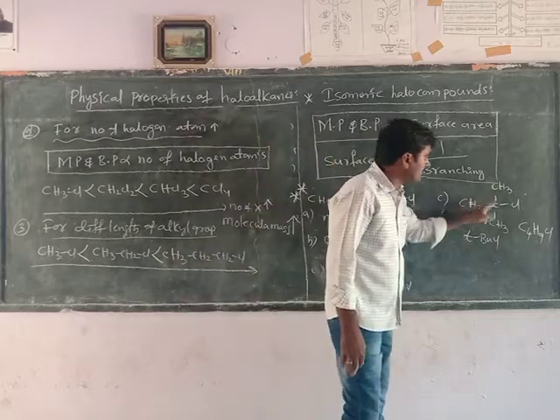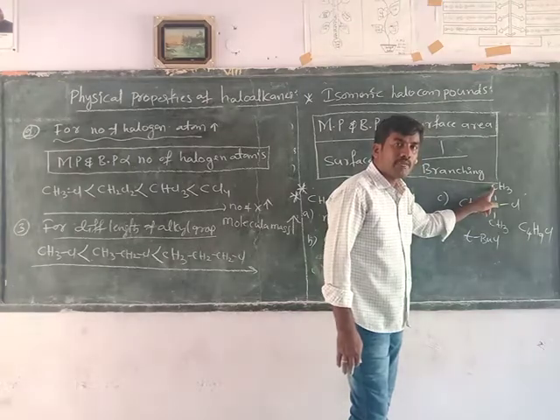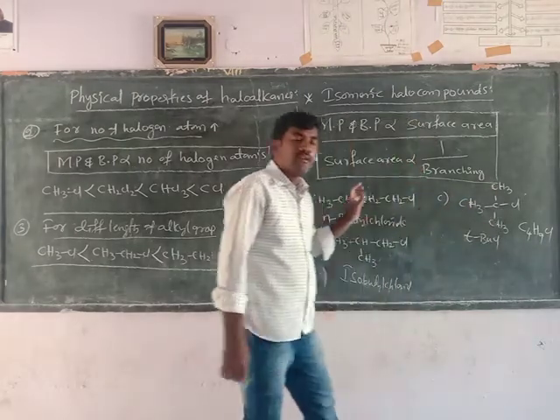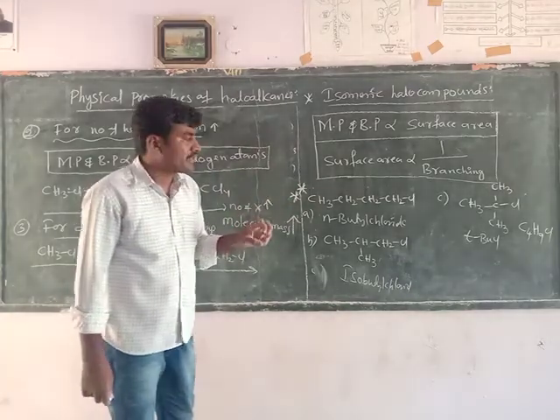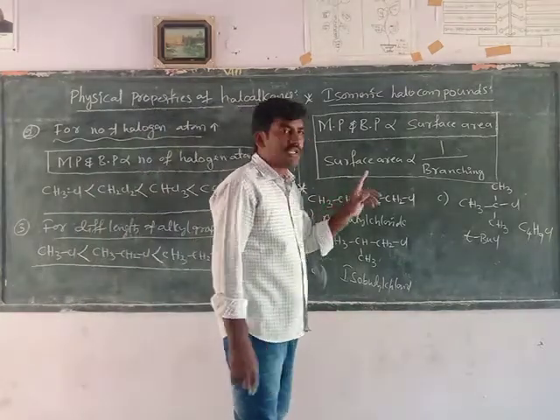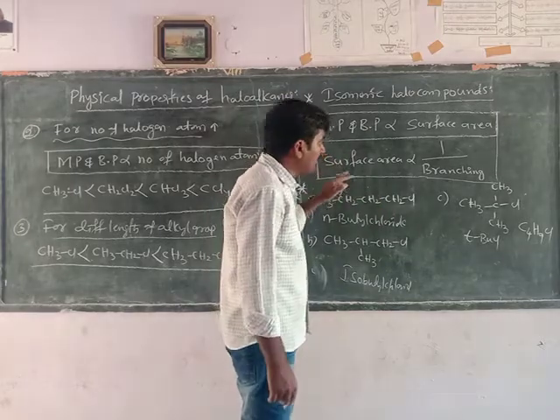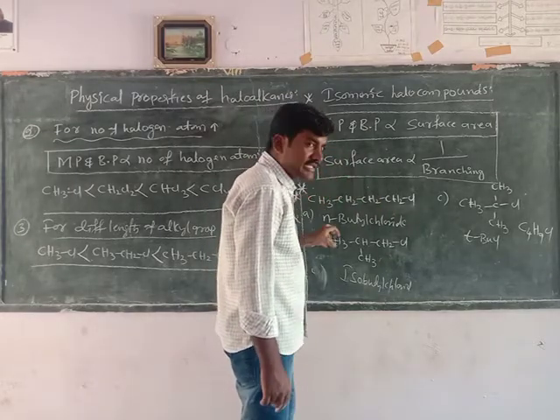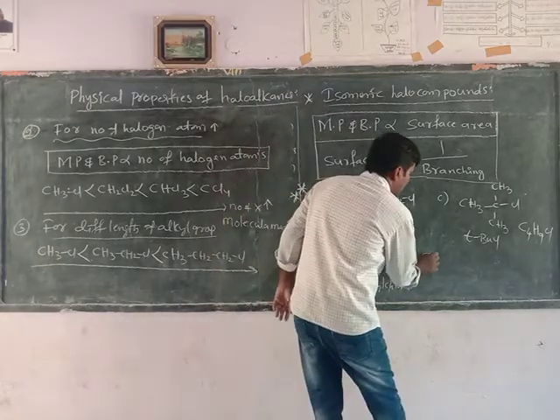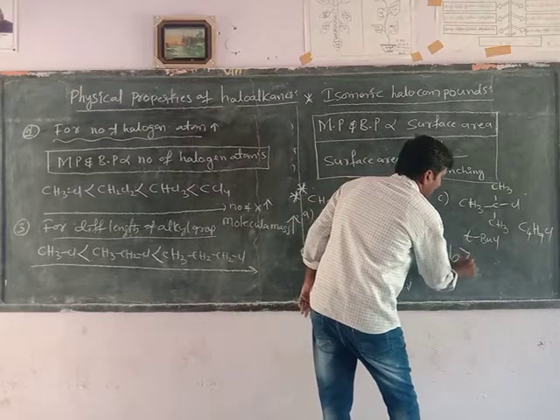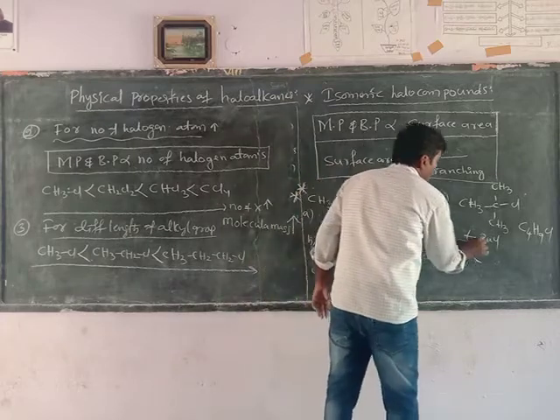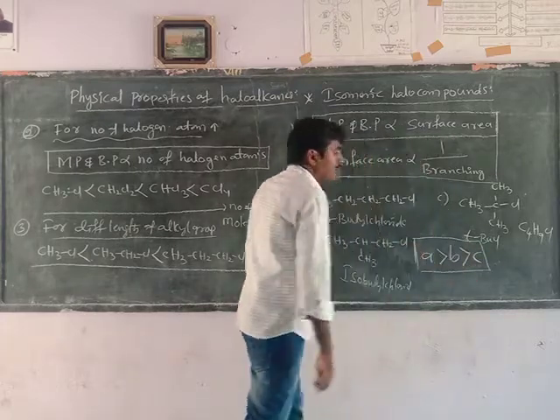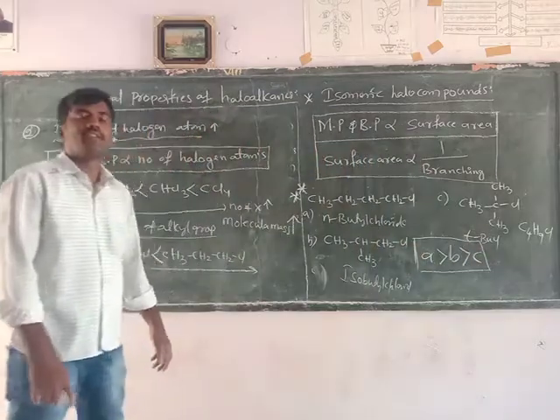What about here? Two side chains are there. Again, the surface area of that compound decreases. When the surface area of that compound decreases, melting point and boiling point also decrease. Now the order of the melting point and boiling point of these compounds: A is greater than B is greater than C. This is the order of melting point and boiling point of the isomeric halogen derivatives of alkanes.